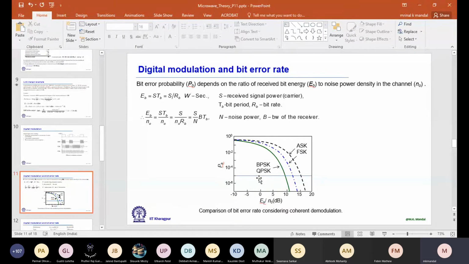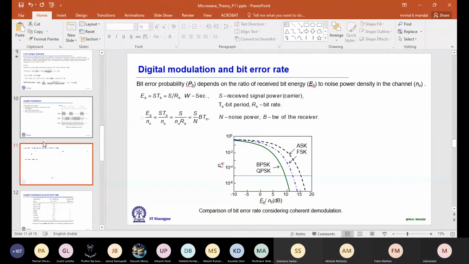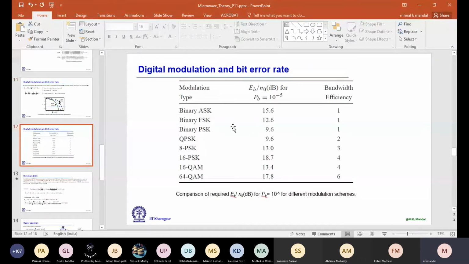So what is the conclusion till this point? That the SNR requirement also depends on the modulation scheme. What type of digital modulation you are using? Here is a chart of bandwidth efficiency and SNR requirement for different modulation schemes.